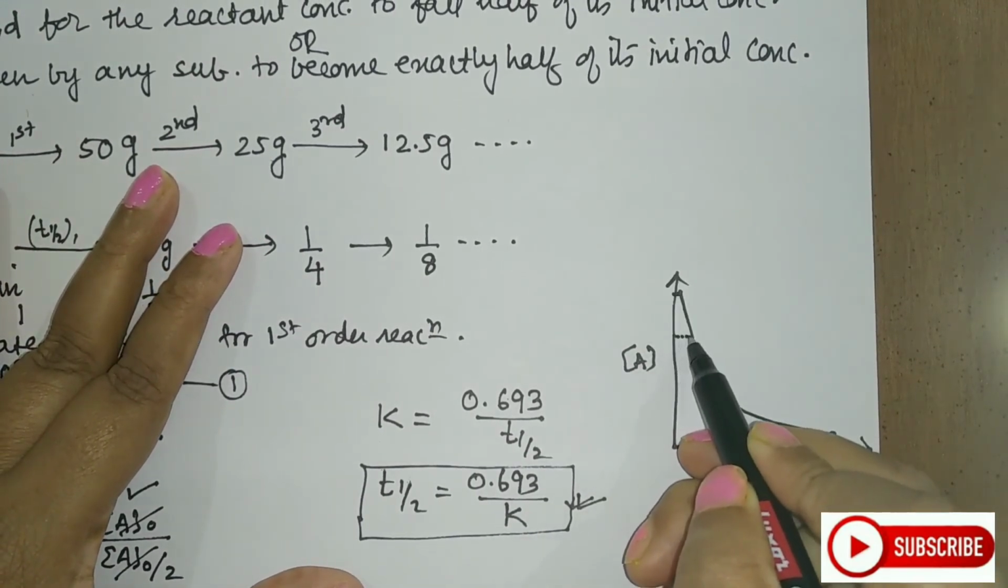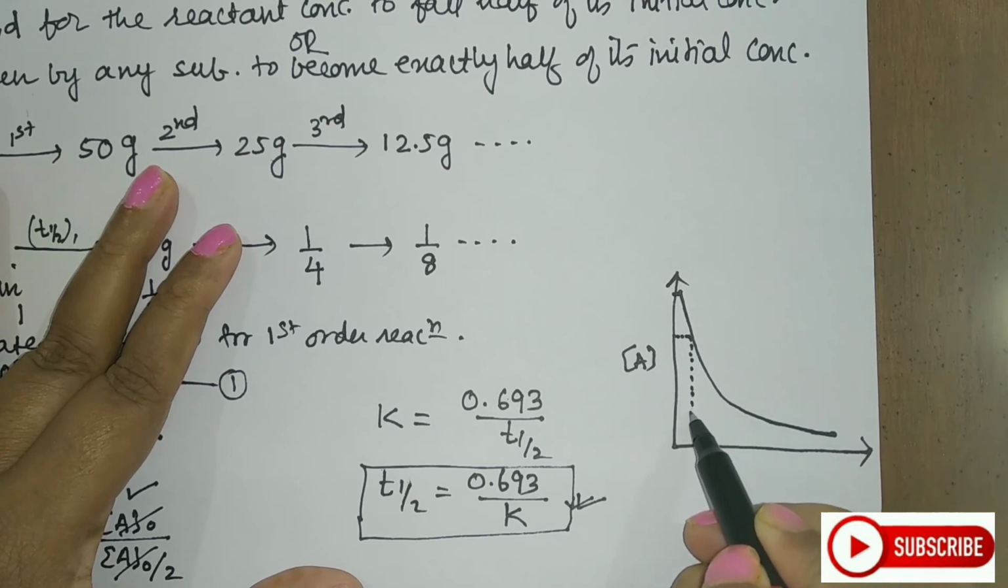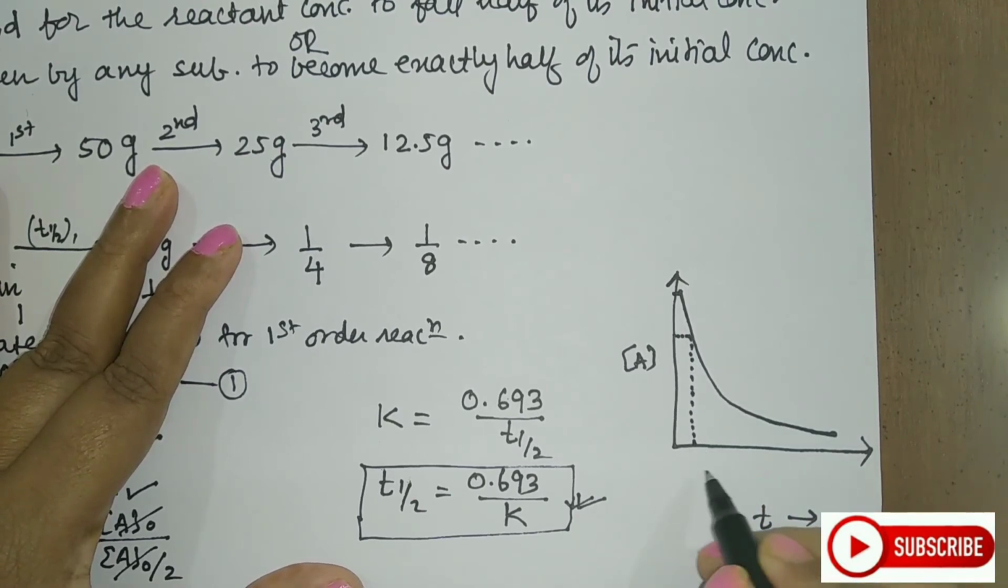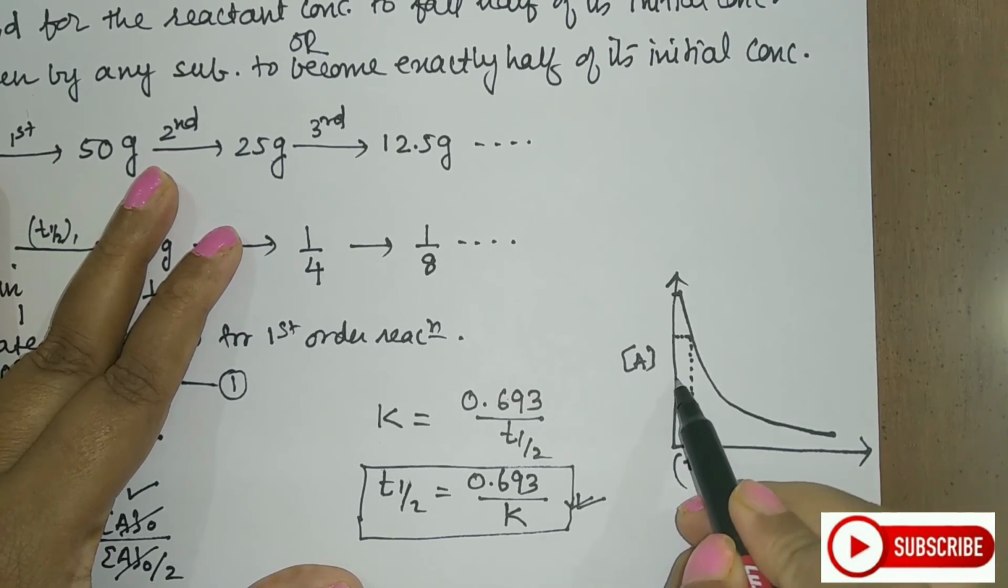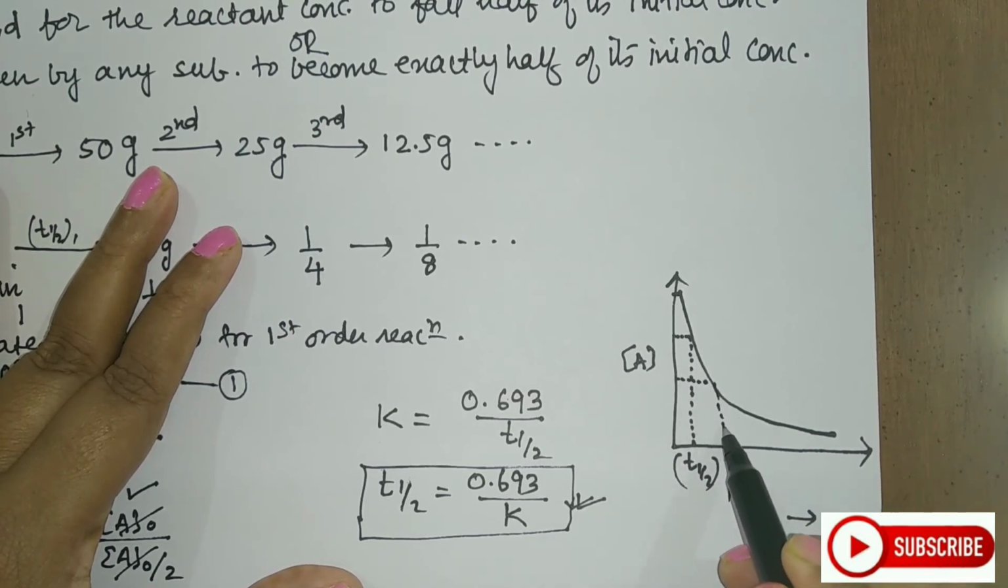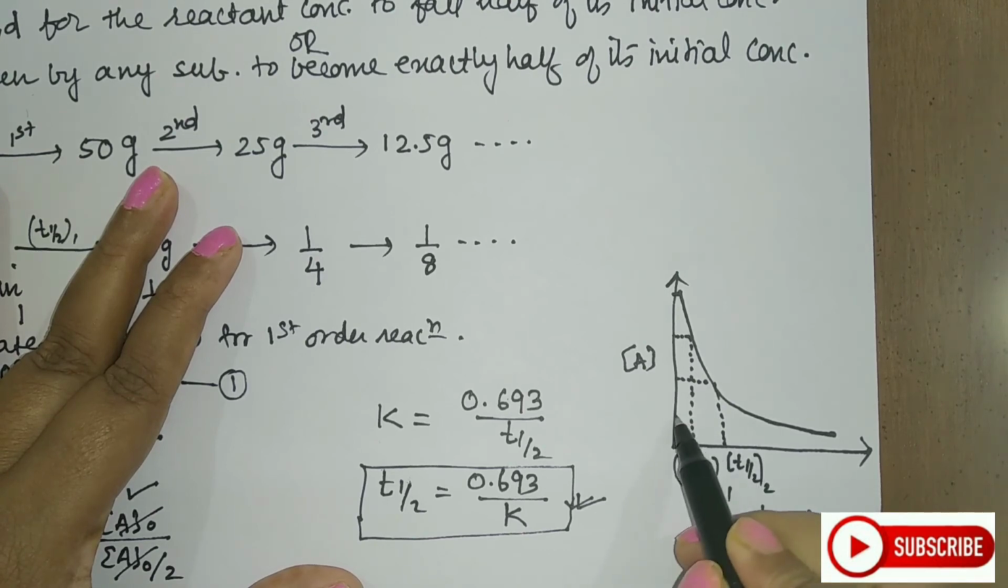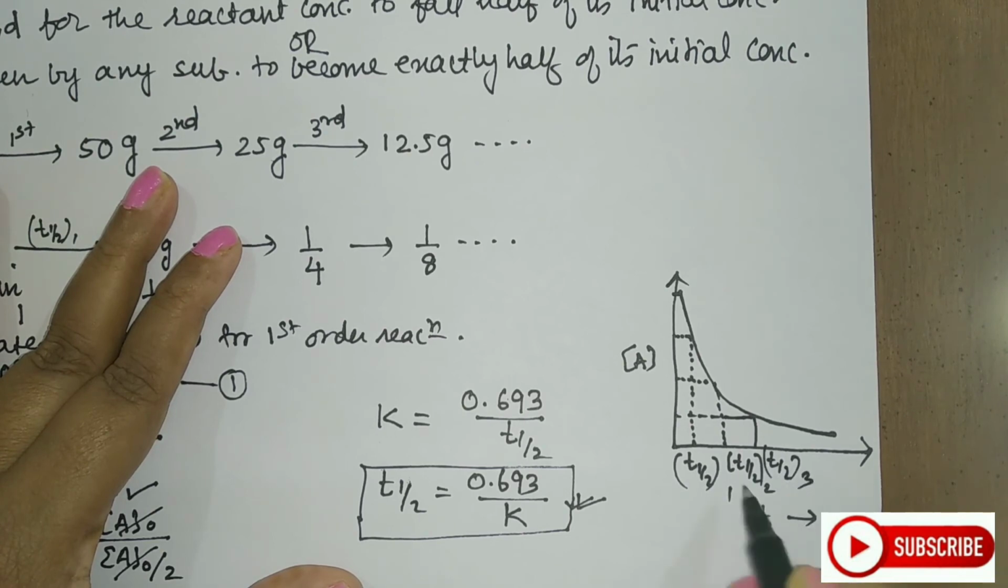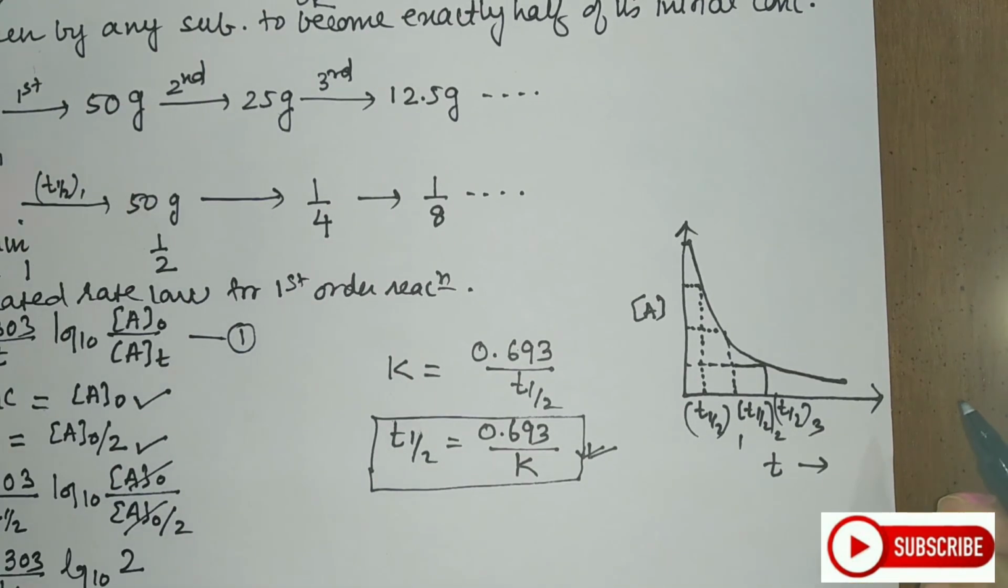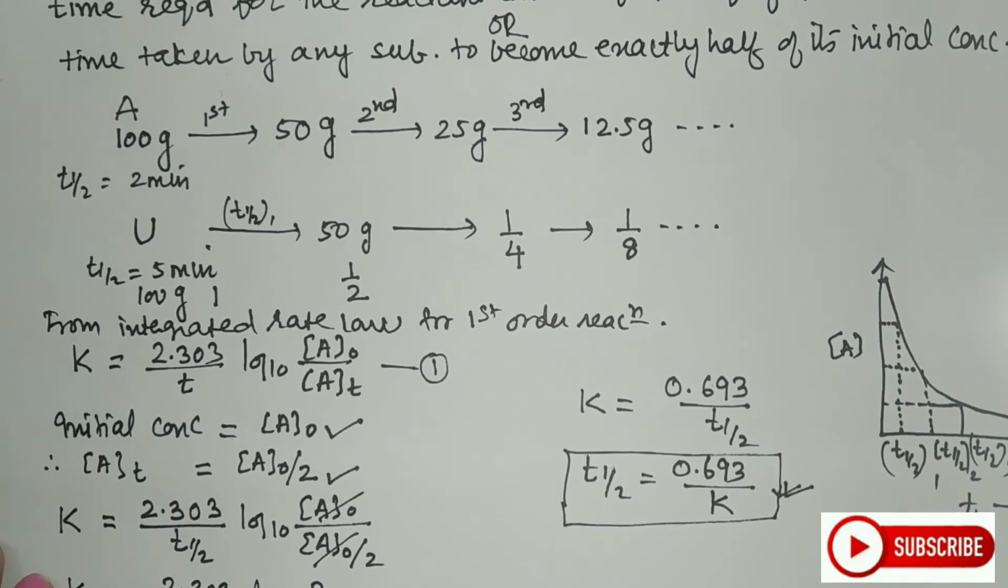So, after the first half-life, the concentration will become exactly half. So, this is your first half-life. Similarly, you can show the graph in this way. This will be your second half-life, third half-life, and so on. So this way the concentration goes on decreasing as the time passes. So this is all about half-life. I hope you have understood the concept of half-life.